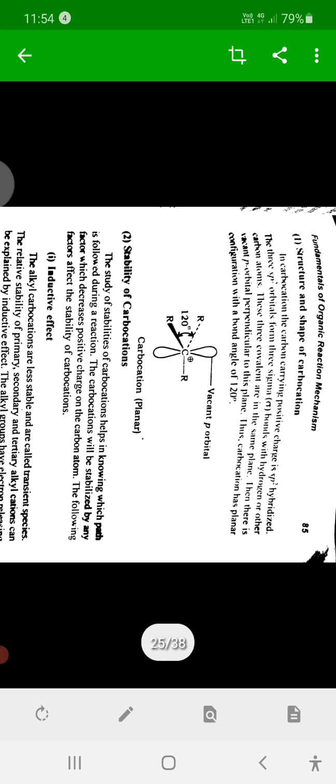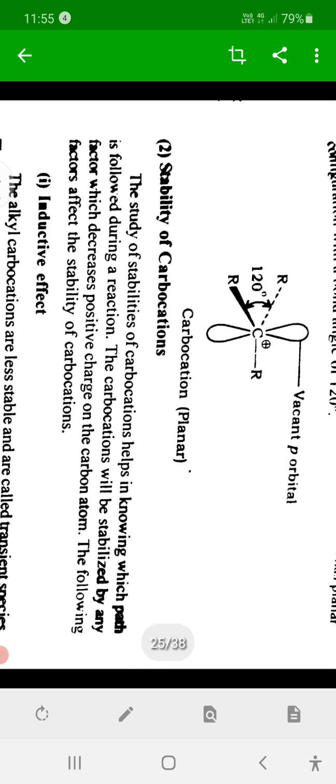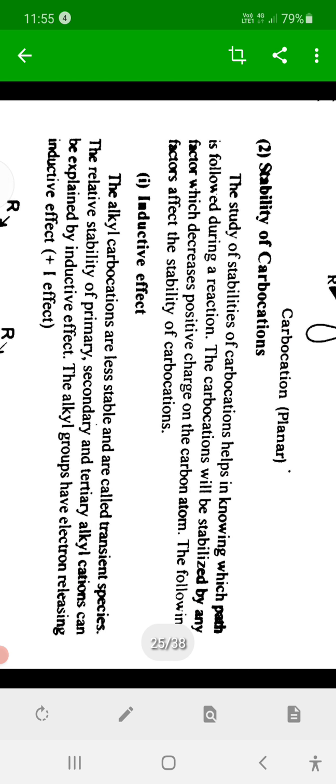Then we discuss here the stability of carbonium ion. Actually, we know that carbonium ion is an unstable species, very short-lived, generated during the transition state. But still, the stability of that carbocation, the stability of that intermediate, depends on the following effects.